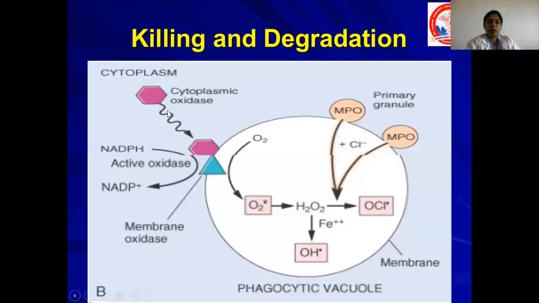So this is the cytoplasmic oxidase and the NADPH oxidase which is present on the membranes. This gets activated, so the oxygen is converted into superoxide anion, and the superoxide anion by spontaneous dismutation is converted into hydrogen peroxide, and this hydrogen peroxide is converted into hypochlorite. Now there are certain granules which contain enzymes called myeloperoxidase. This myeloperoxidase enzyme, with the help of a chloride ion, converts this hypochlorous into hypochlorite.